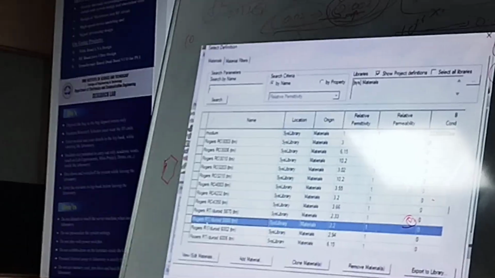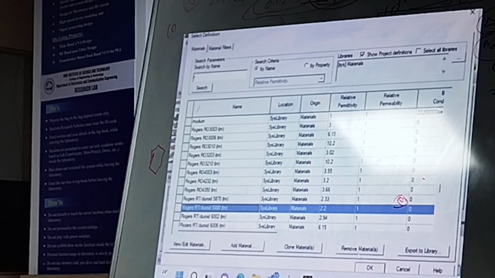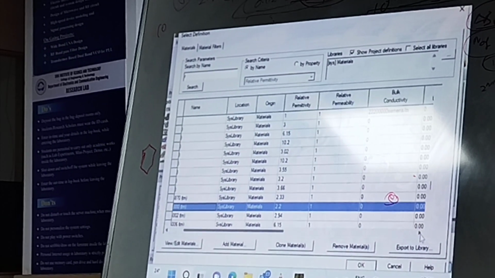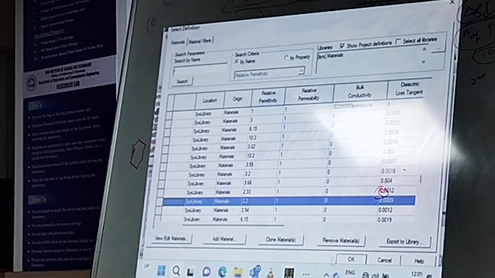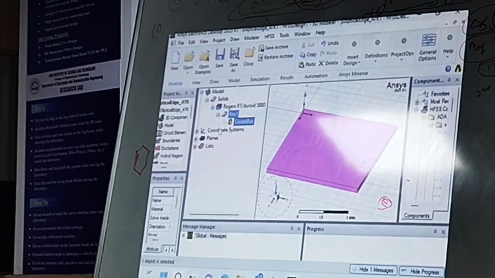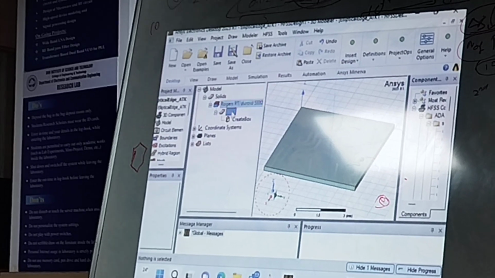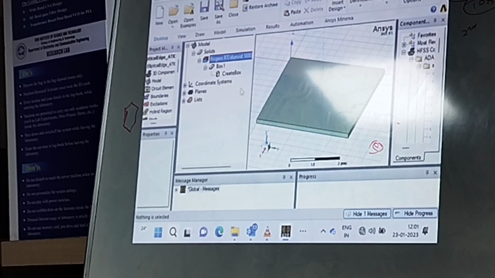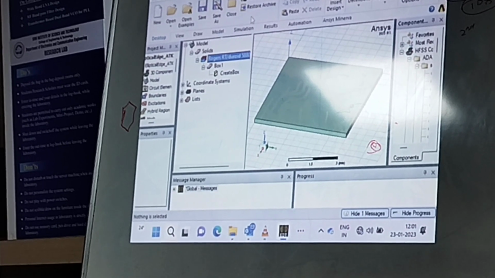Yeah, this is the material. Rogers RT/duroid 5880 with a permittivity value of 2.2 and loss tangent it will be around 0.0009, I think. Okay, so once I click OK, now my material from vacuum will be changed into Rogers RT/duroid. Okay, so once this is done, the next step is I need to create a ground plane.